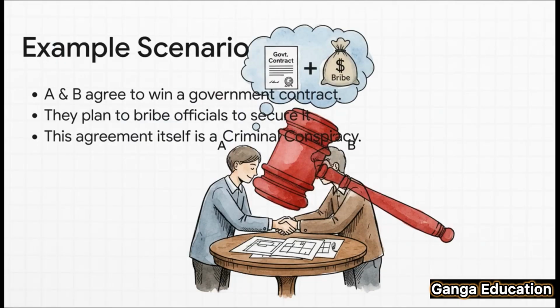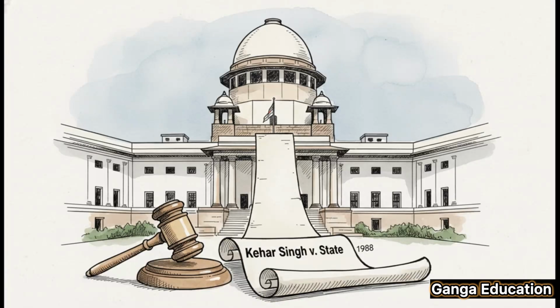Imagine 2 people, A and B. They agree they want to win a big government contract. Now, is winning a contract legal? Of course it is. But here's the twist. They decide the way they're going to win it is by bribing the officials. And bribery is an illegal act. So the moment they made that agreement, even before any money changed hands, they've committed a criminal conspiracy under Section 61.